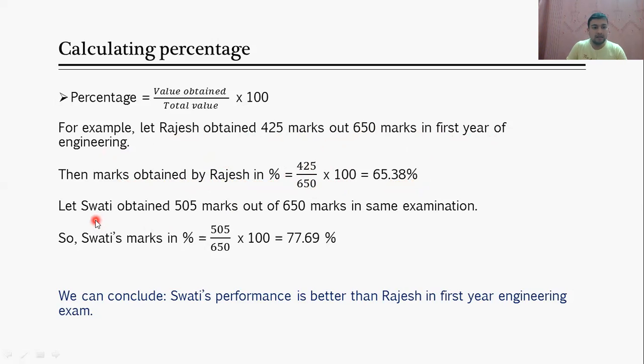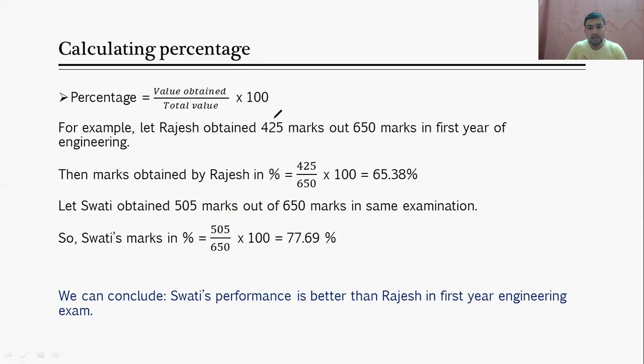Now let's say there is another student, Swati, who has obtained 505 marks out of 650 in the same examination in the first year only. So how will we calculate Swati's marks in percentage? 505 divided by 650 into 100. If you do this calculation, it will be 77.69 percentage.